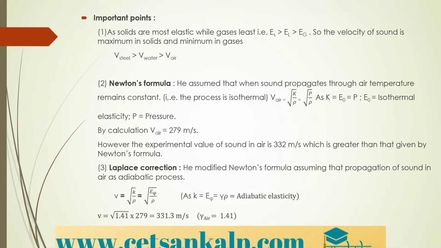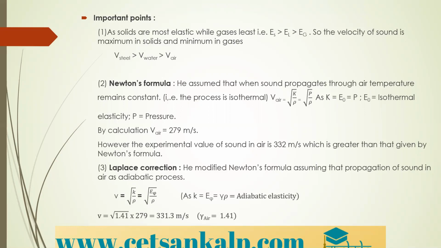Therefore, Laplace gave the correction to Newton's formula, and it is called the Laplace correction. Laplace modified Newton's formula by assuming that the propagation of sound in air is an adiabatic process. We know many processes in thermodynamics: isothermal, adiabatic, isobaric, isochoric.